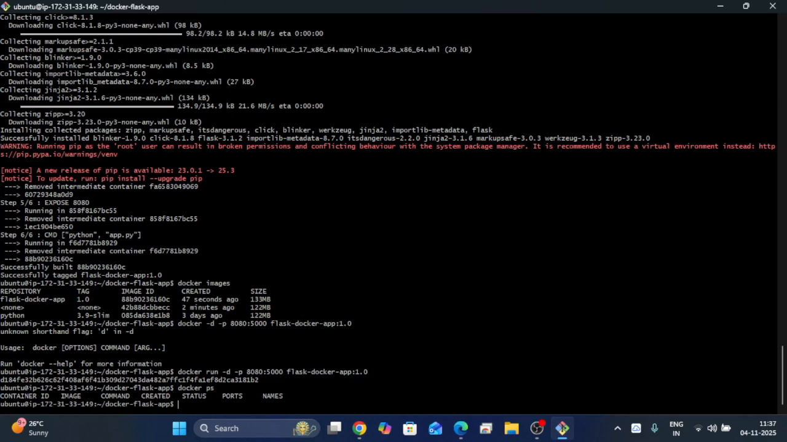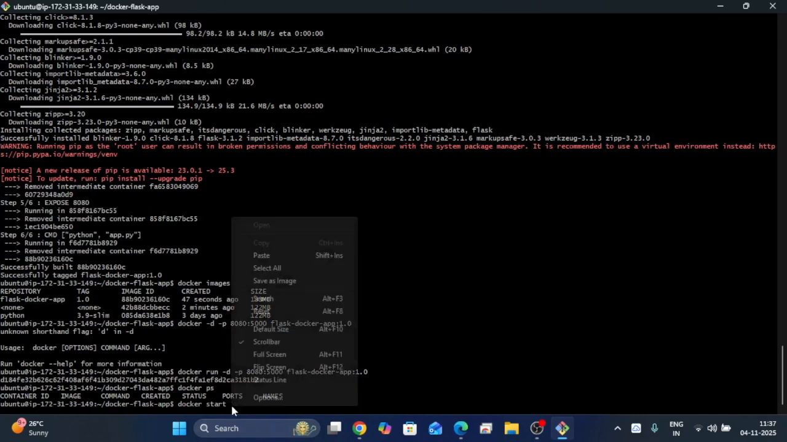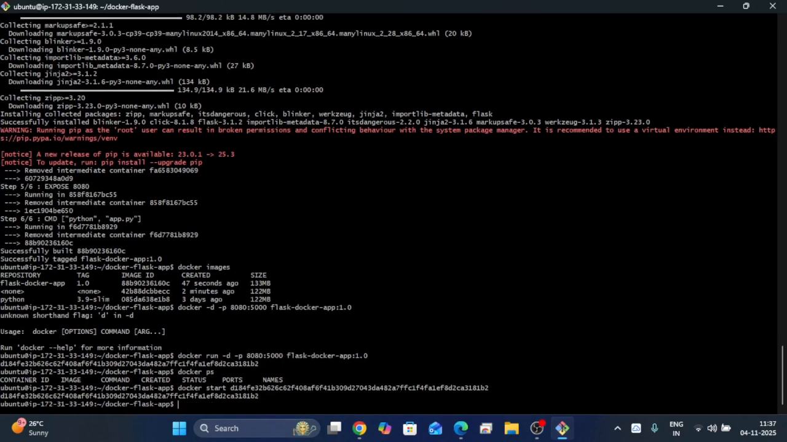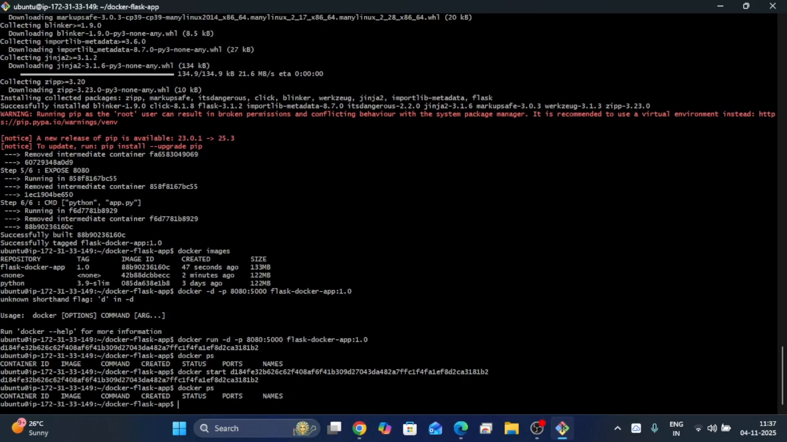Okay, the container is in a stopped state. Let's start the container. Docker start container ready. Okay, again run the docker ps command. Oh, the container is starting and automatically stopping quickly, so that's why it is not able to list the started containers. Okay, let's fix that issue.